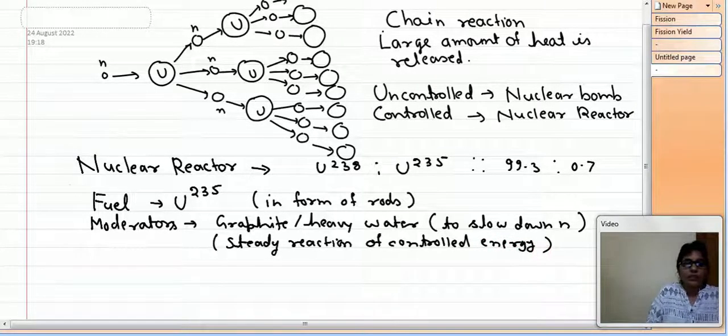And these two are kept in a core. So that portion of the reactor is known as the core. Then we have coolants.